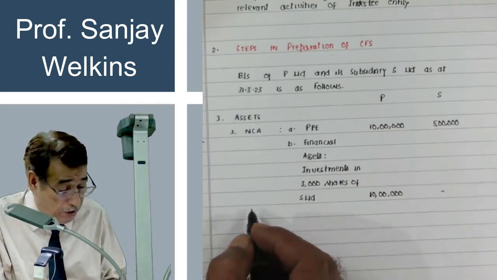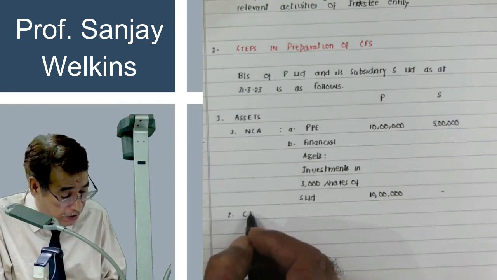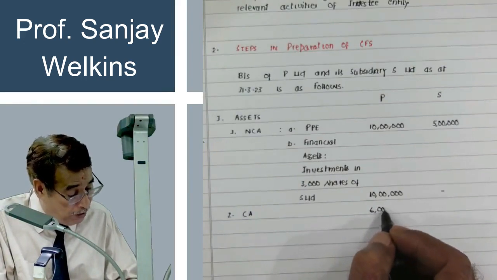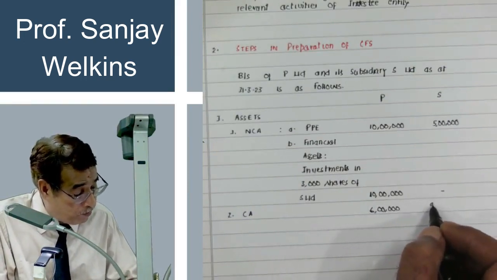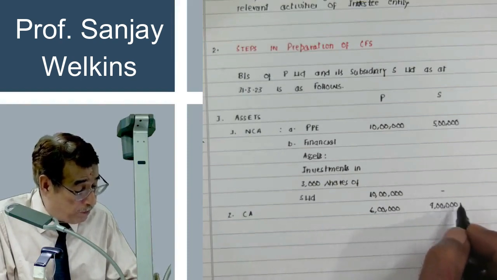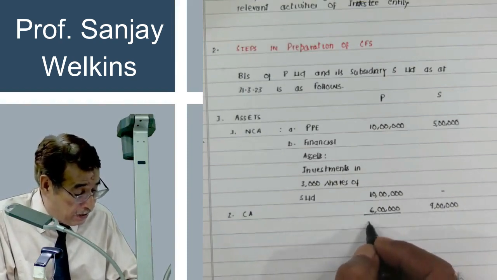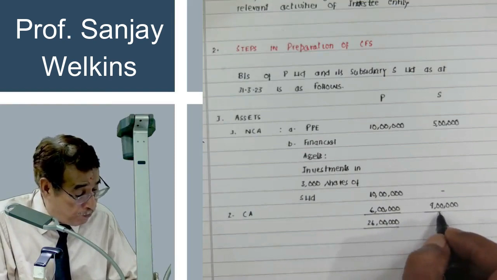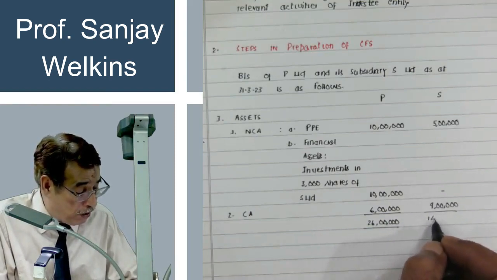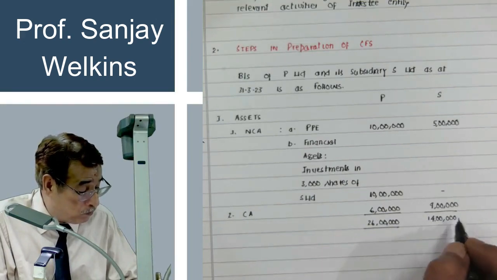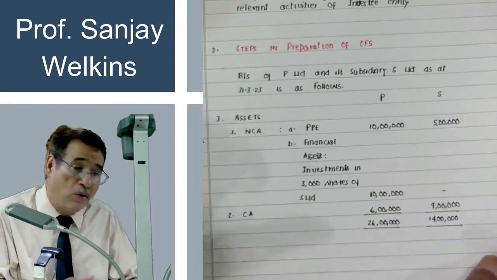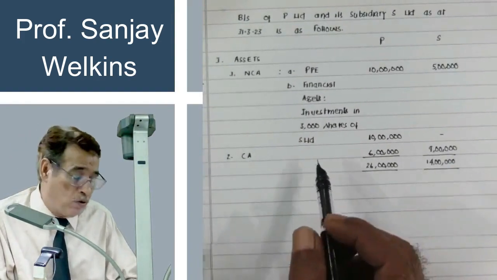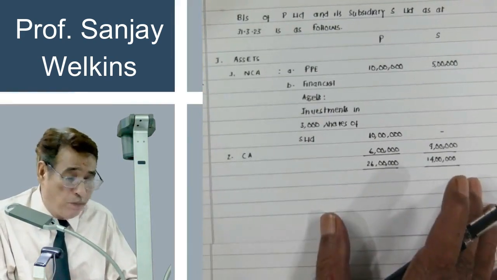Then I will write here current assets. Under the current asset, I write 6 lakh in the column of P Limited and let us say 9 lakh in the column of S Limited. So total of asset side, let us say, is equal to 26 lakh if I am correct. And total of S Limited is equal to 14 lakhs. I am framing a question to let you know how to prepare the consolidated financial statement. It is always best to understand these steps by way of an example rather than theory.